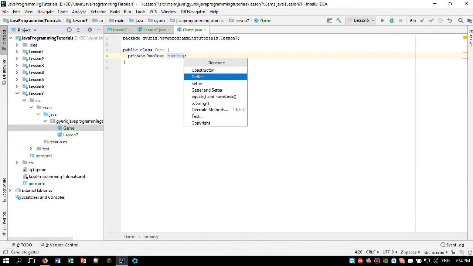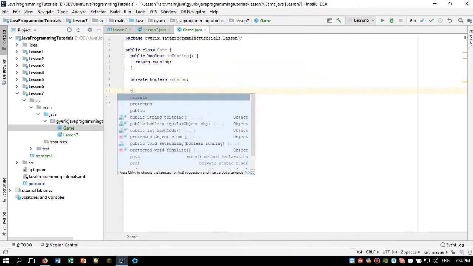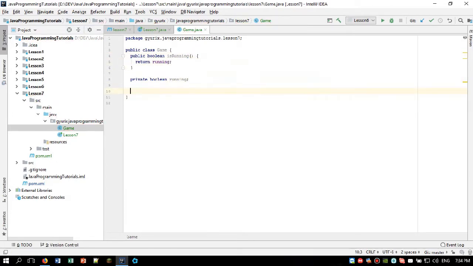What we need to do is write the private boolean running, then press Alt Insert and choose Getter. As you can see, the getter is automatically generated and it's not called getRunning, but isRunning, because if we generate a getter for boolean parameters, then it uses the is keyword instead of the get keyword.